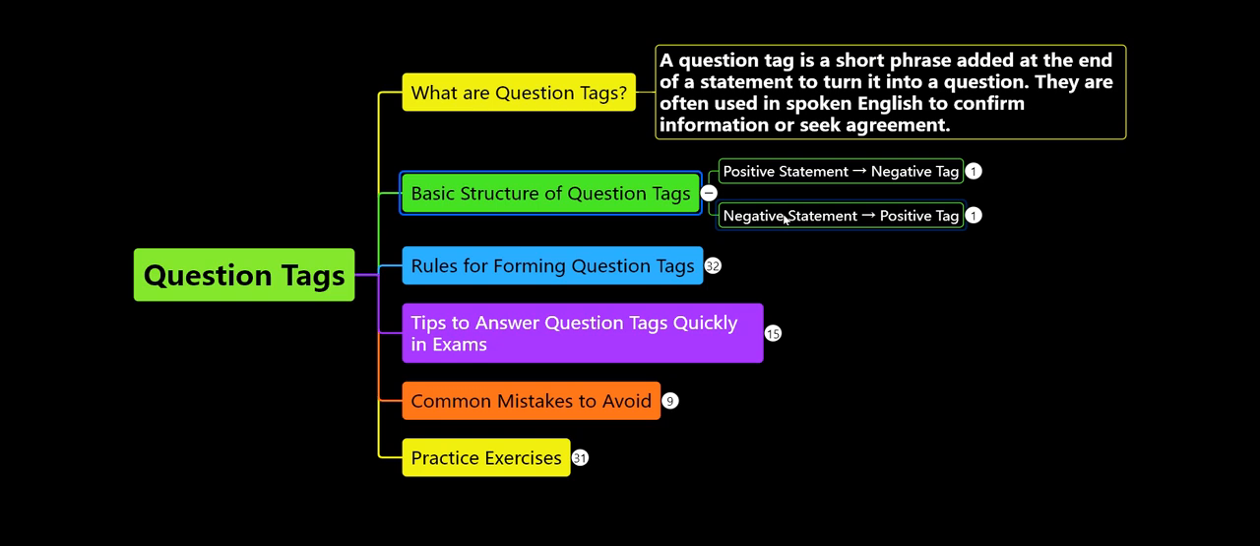For example, if we take, you are coming to the party, the statement is in a positive form, right? You are coming to the party, aren't you? Here the speaker expects agreement or confirmation. That is the thing we need to understand. Whenever you need an agreement or confirmation, definitely we will go for these question tags. Right? Now let's understand the structure of question tags.